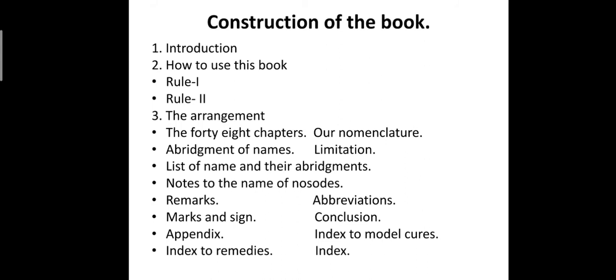How to use this book also has rule 1 and rule 2, and the arrangement has 48 chapters, our nomenclature, abridgment of names, limitation, list of names and their abridgment, notes to the names of nosodes, remarks, abbreviation, marks and sign, conclusion, appendix, index to model cures, index to remedies, and index. In this way this book was constructed.